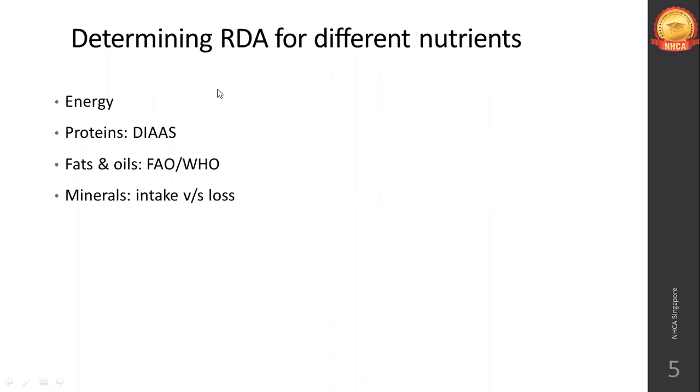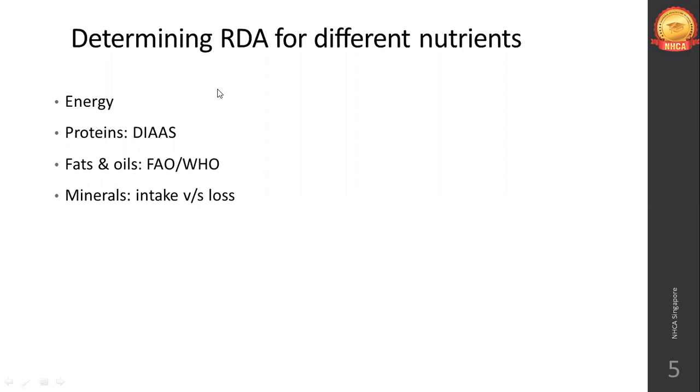And minerals again, it depends upon one's personal intake as well as loss. If you have a very active lifestyle and you sweat profusely, or you have some disorders like thyroid inadequacy because of which you sweat a lot, your mineral intake will be different from an average healthy person's mineral intake.